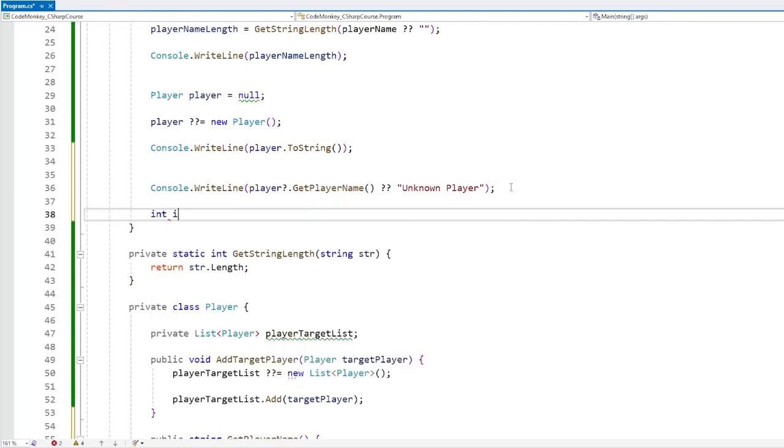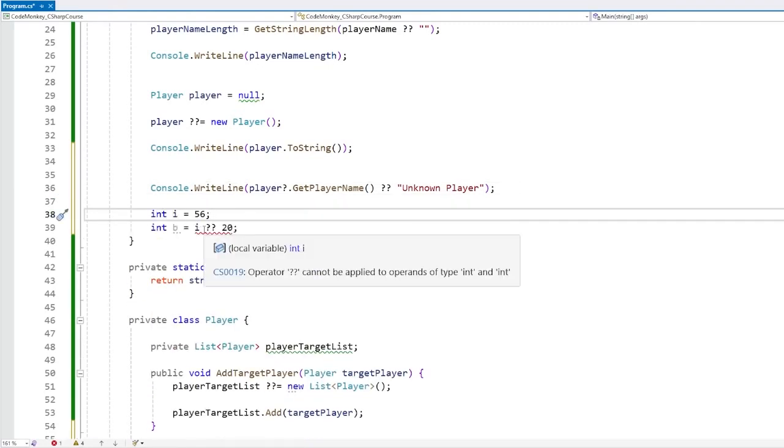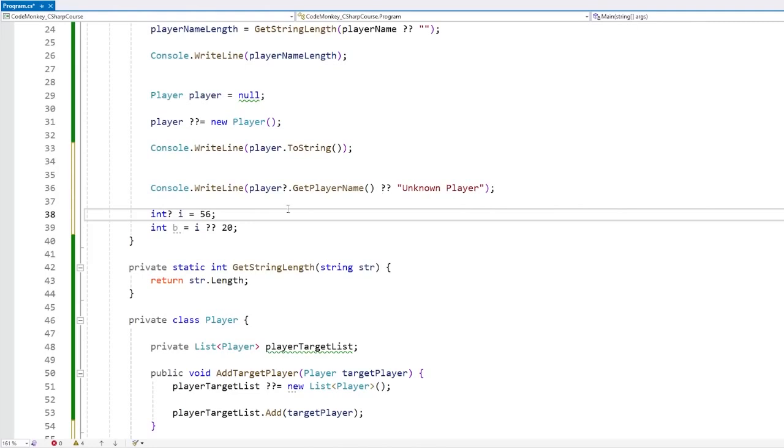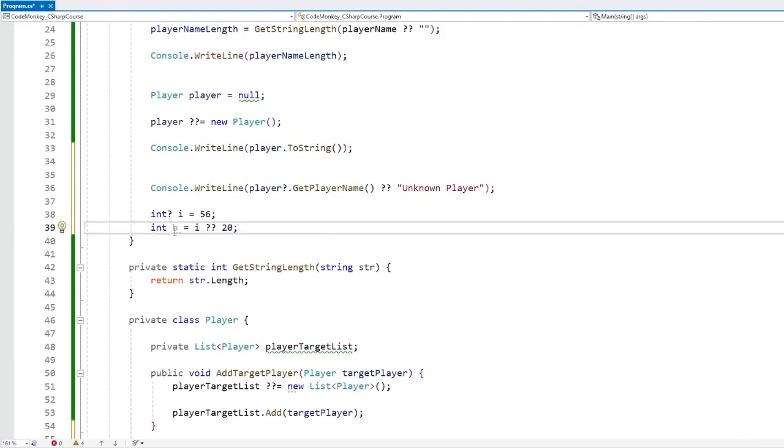So if we define an int, if we do this, then naturally this does not work. Whatever's on the left side has to be a nullable type. However, if we make this instead of a regular int into a nullable int, then yep, now this code does indeed work. I'm going to cover nullables in a lecture later on in the advanced section, but basically they allow you to make any type, like a bare bones int, and make it nullable.